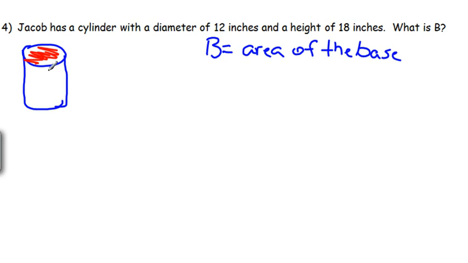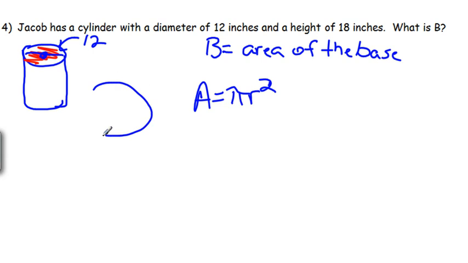So if we take a look, we know the diameter of that circle is 12, and we can find area of a circle by doing A equals pi r squared. So we can't solve for this just yet because all we have is diameter. But if we have a diameter of 12, let's just draw our circle out separately so we can see it a little better.